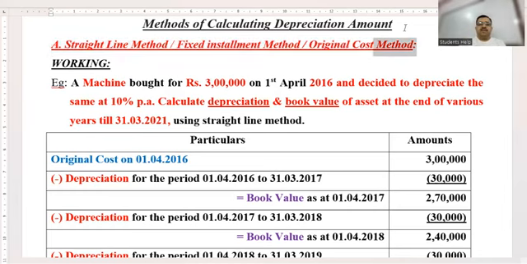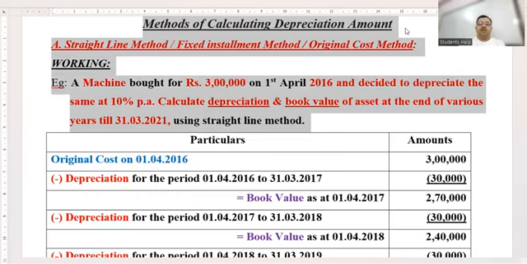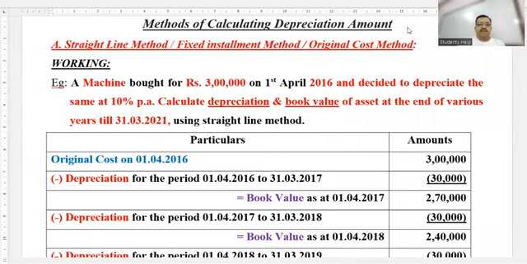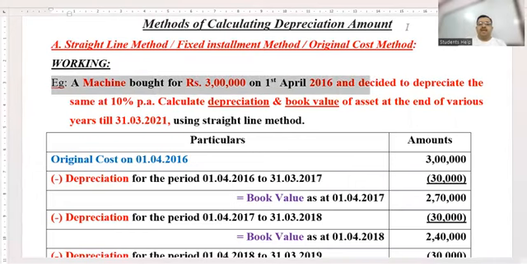Sir, why the methods are named as so? You will understand them one by one. Please put the heading in your copy, children. Methods of calculating depreciation, followed by capital A, straight line method, fixed installment method, original cost method, followed by this exemplary question. Quickly put this much in your class vocabulary. So in my example, children, the machine is bought for rupees 3 lakh on 1st April 2016,